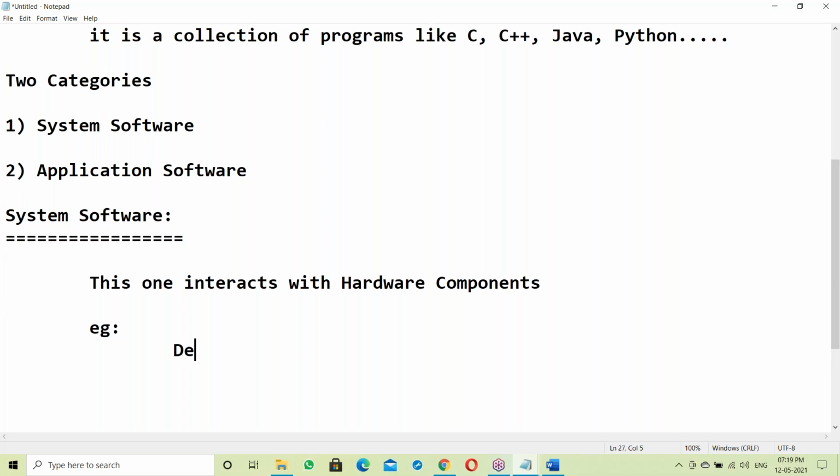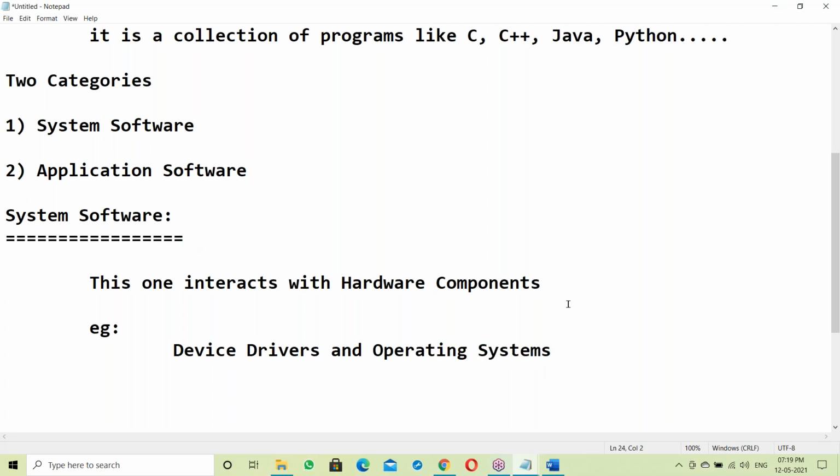For example, device drivers and operating systems, right? We will discuss that later. Okay, Java is platform independent, right? To understand that, we should discuss it later. So this is about system software.